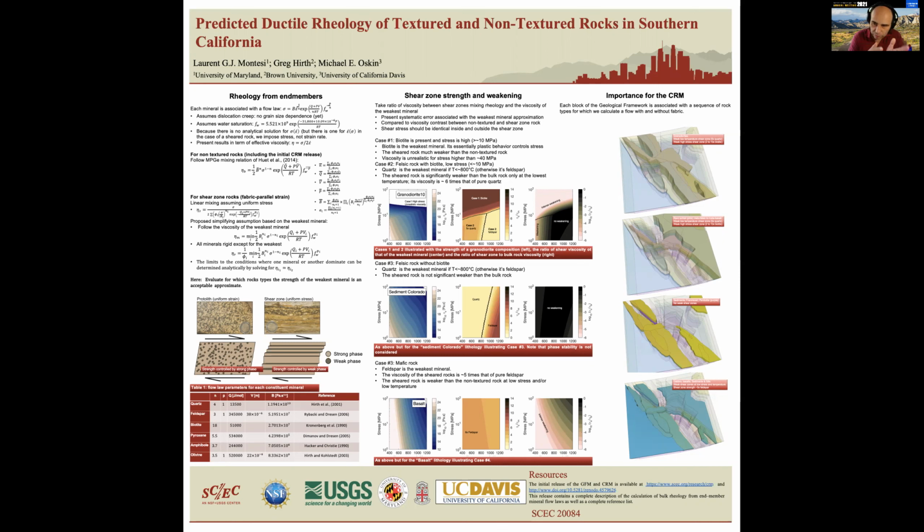Shear zones are defined here by having a textural fabric, which means that the mixing relationship is different from that of the bulk country rock, and could also be approximated by the strength of just the weakest of the minerals that is present in the rock assemblage. The results are shown here. Various rock types can be broken into 4 different categories.